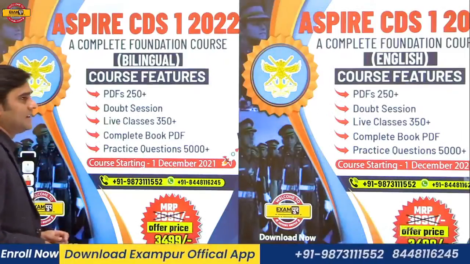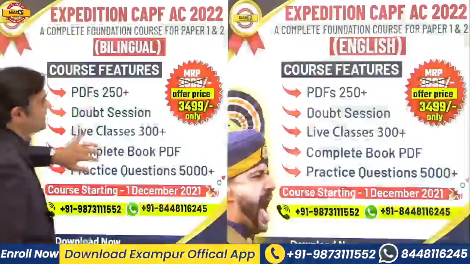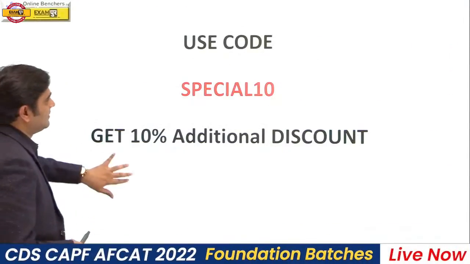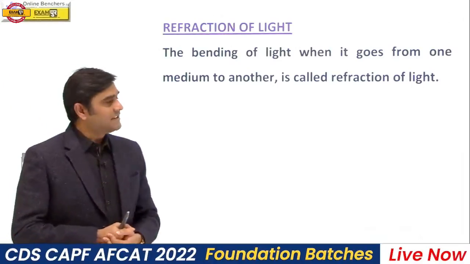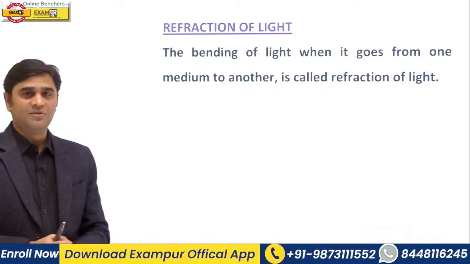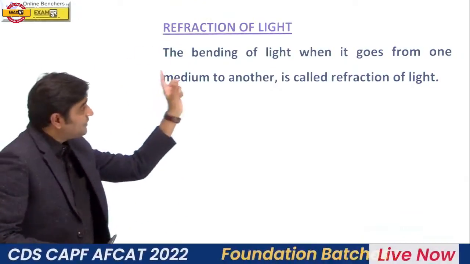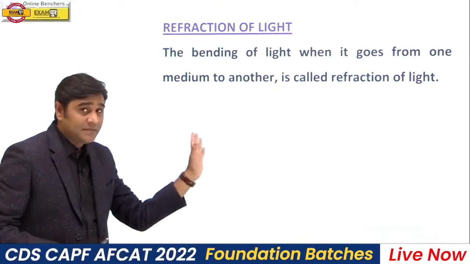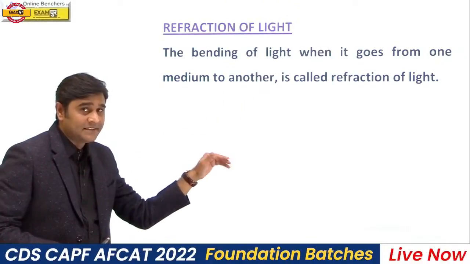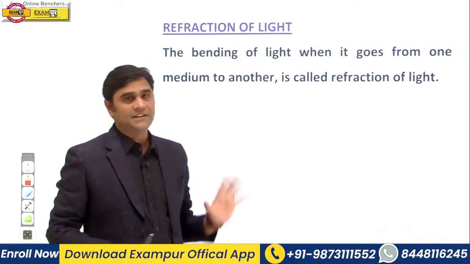So here we have the definition. What is refraction? The bending of light when it goes from one medium to another medium.